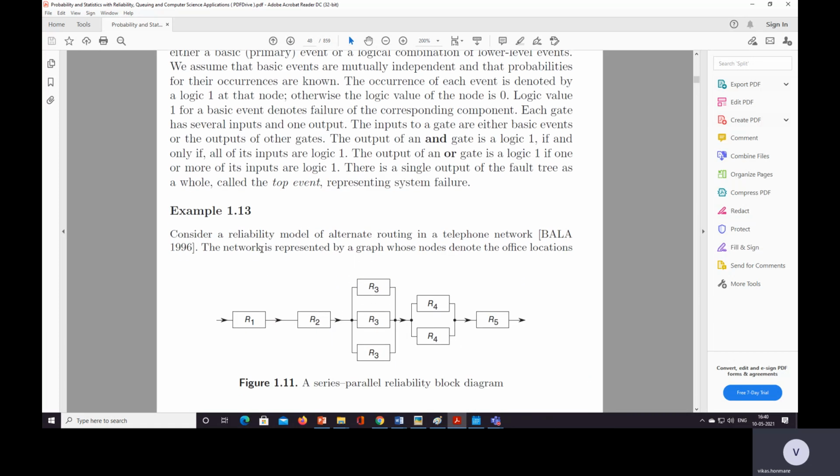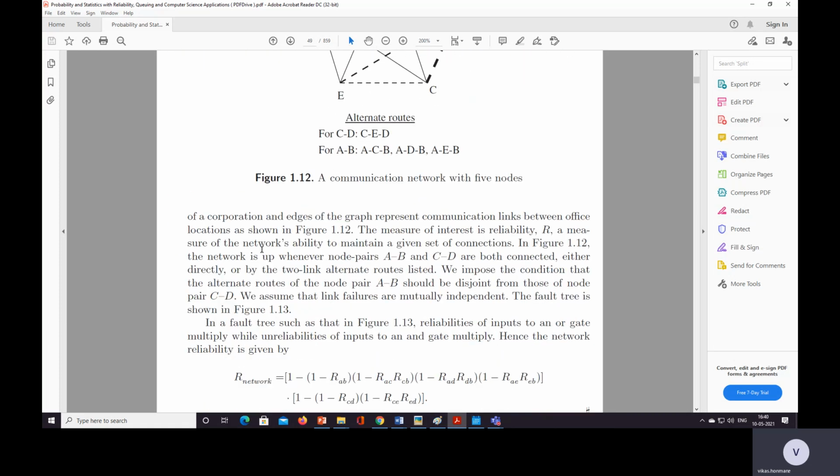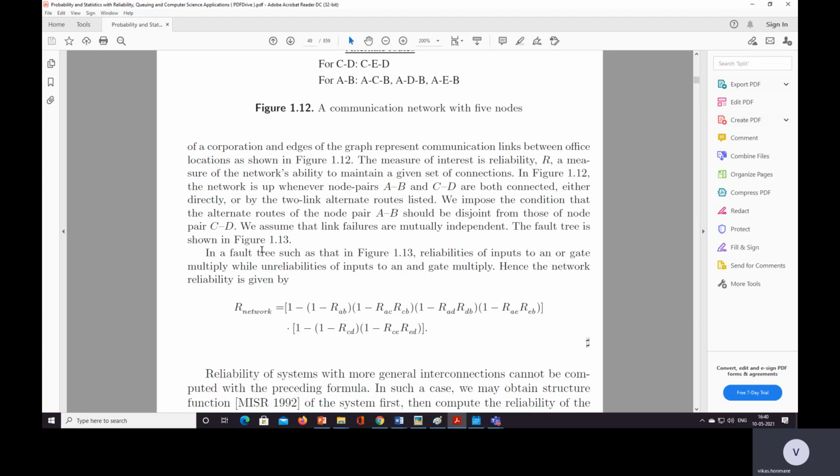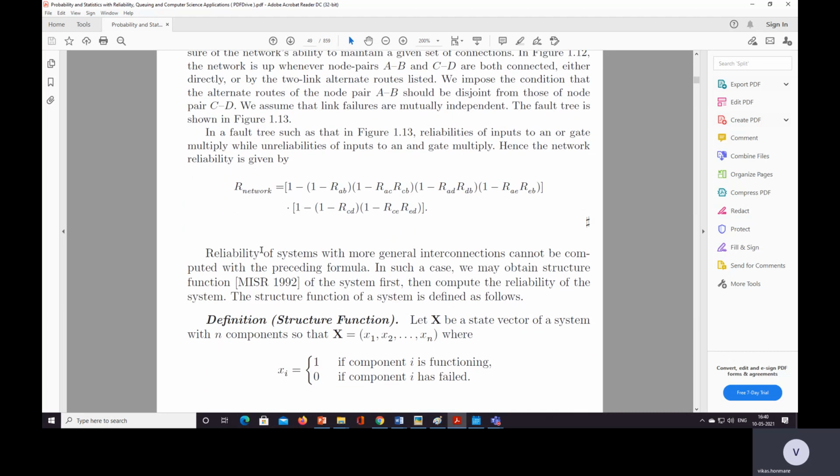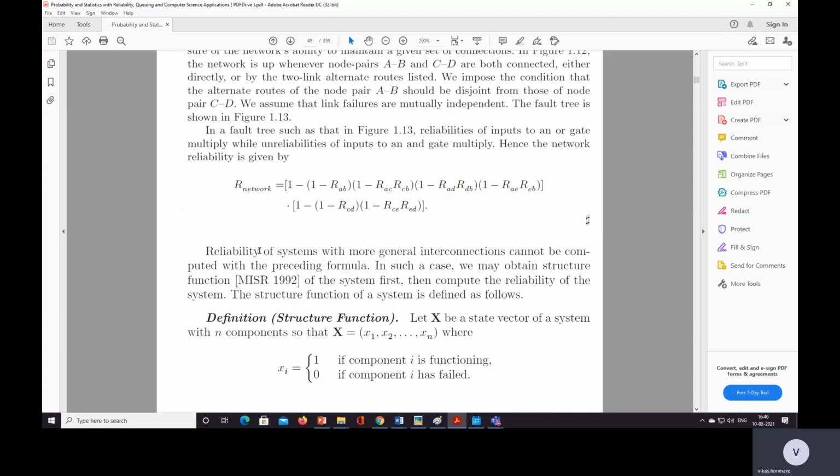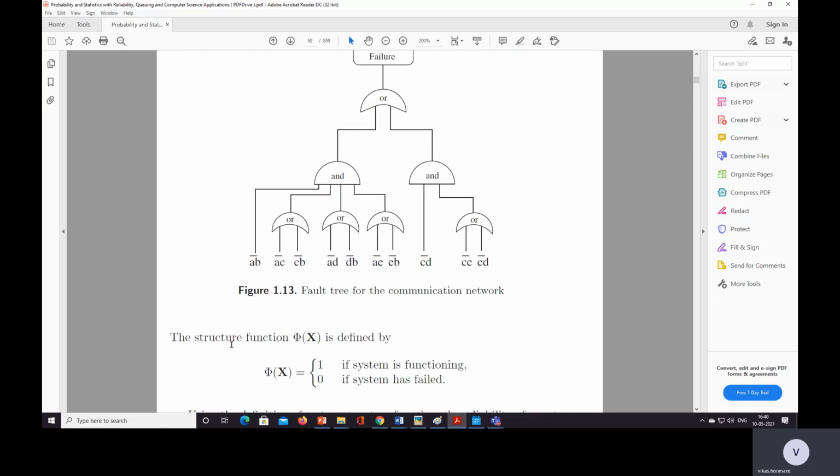Then we can take one more case: the structure function. Let x be a state vector of a system with n components. Xi is equal to 1 if the component is functioning, and 0 if the component has failed.